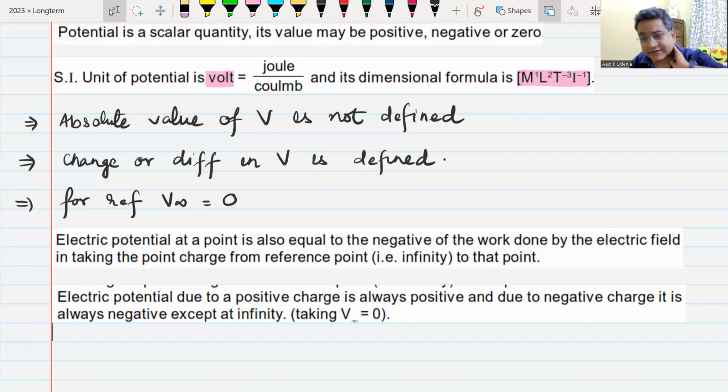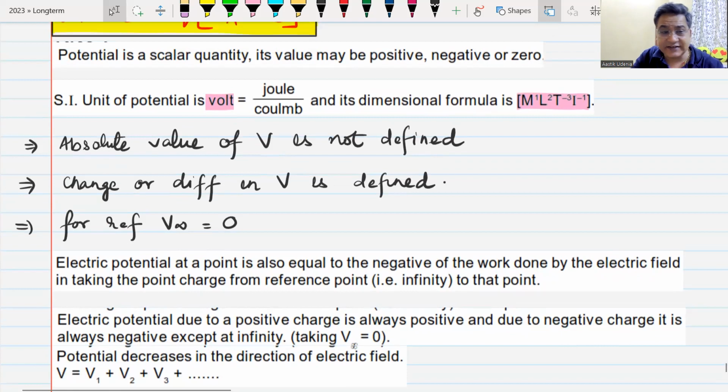Do we understand this? We're talking about electric potential. Remember, there is a difference between electric potential and gravitational potential. Gravitational potential is always negative. Electric potential of a positive charge is positive and a negative charge is negative. Do we understand this? Yes, sir. The next 2 points, we will also see them. Don't worry. But first, write them.